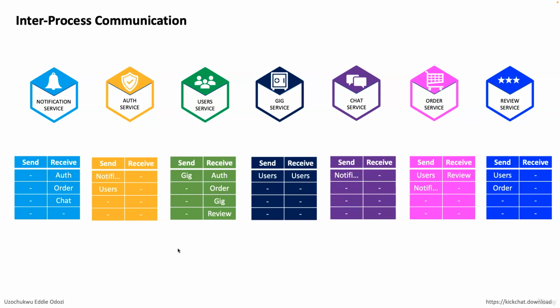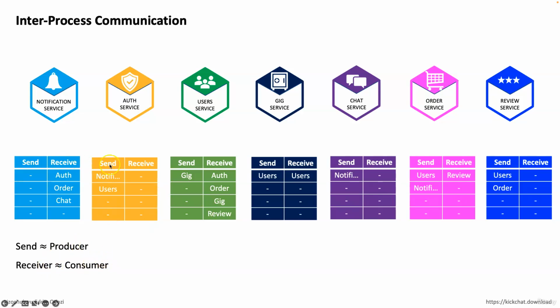So this is how the inter-process communication within the services will look. We are going to implement all of this, and we are going to use RabbitMQ to send an event, as a producer, and to listen for an event, as a consumer. Send here represents a producer, and receiver represents a consumer.